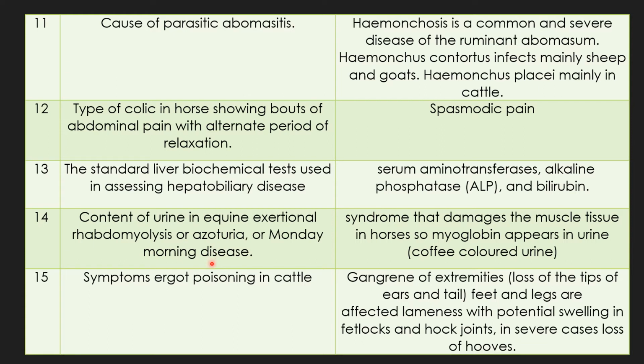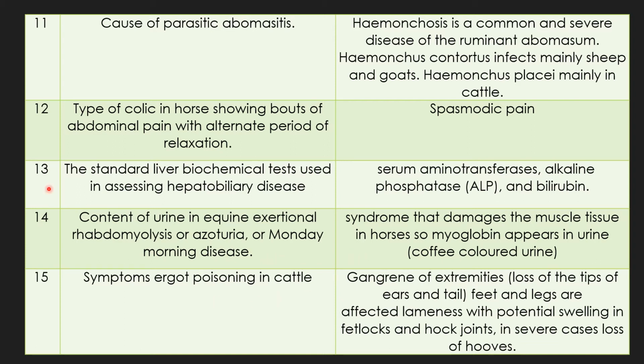Question 14. Content of urine in equine exertional rhabdomyolysis. The other name is azoturia, or it is famously called Monday morning sickness. Important question.